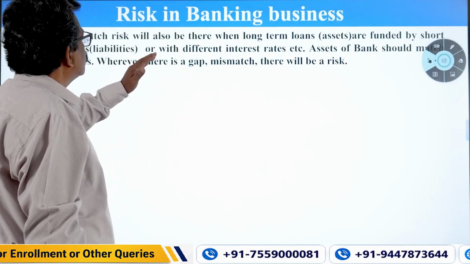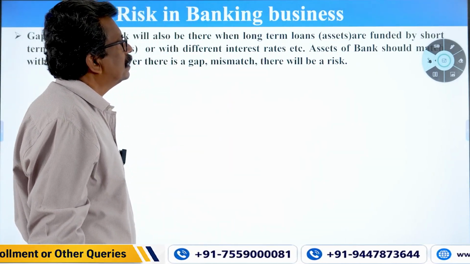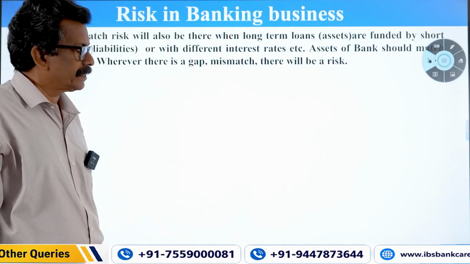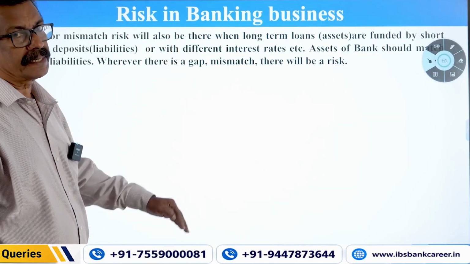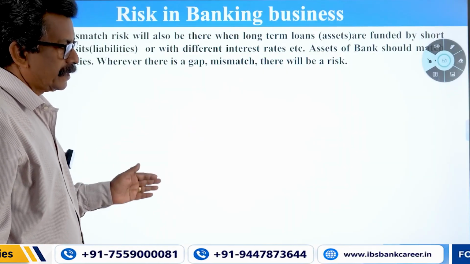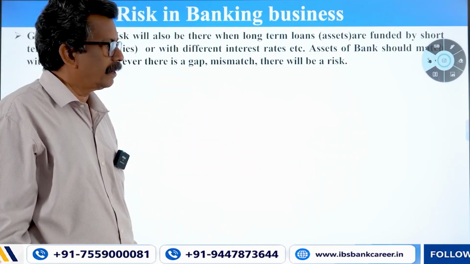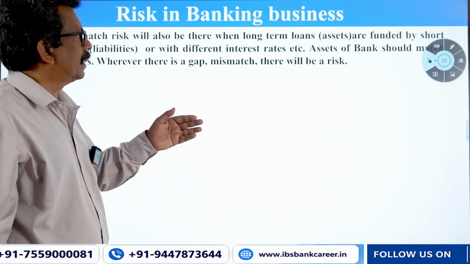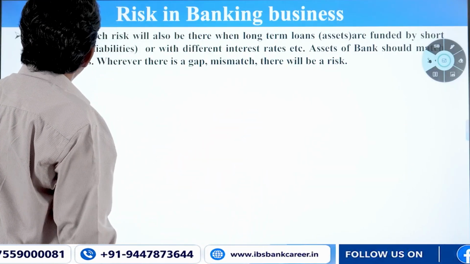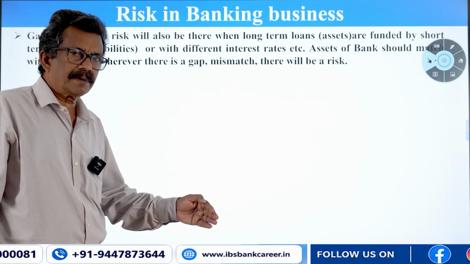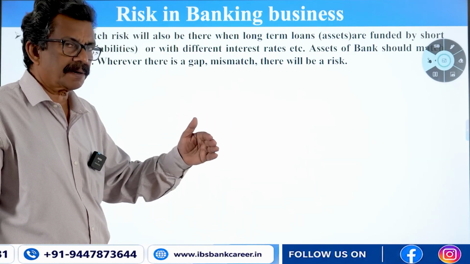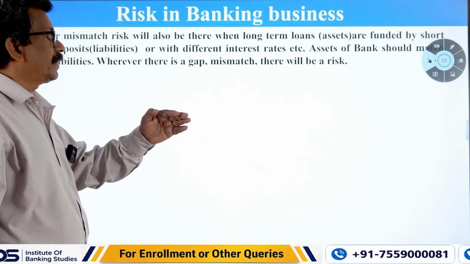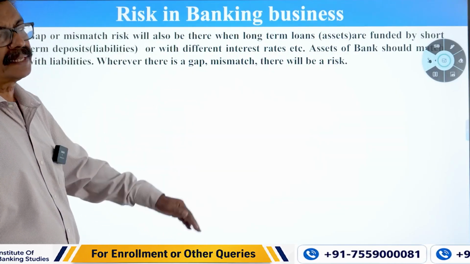So gap or mismatch risk will also be there when long-term loan assets are funded by short-term deposits. That is what we discussed in the previous case study. Or with different interest rates: a deposit at 6.5, renewed at 5.5, is invested in a 12 percent interest rate loan, and then again we were forced to renew it at 6.75. So there is a gap of 0.25 like that. Assets of the bank should match with the liabilities, which is the asset liability mismatch. There comes the mismatch or negative gap also, and that also has to be addressed. There will be some risk in that mismatch. Whenever there is a gap or mismatch, there will be a risk.